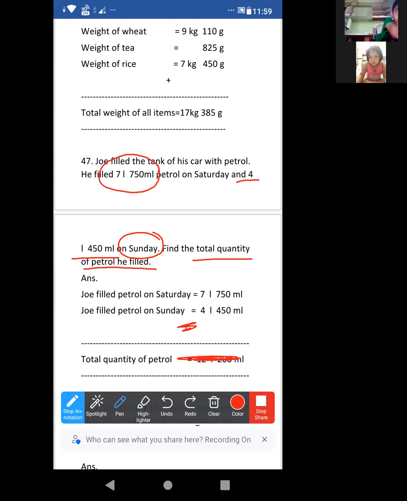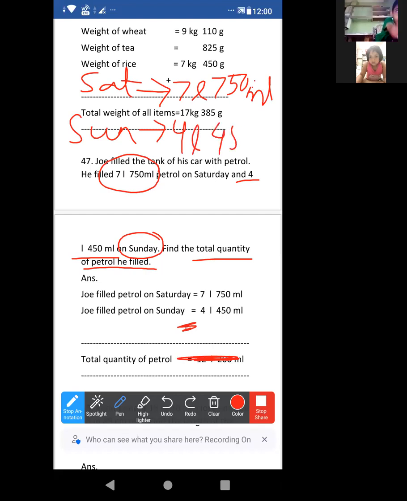The same thing. Look at this. On Saturday, he filled 7 liter, 750 milliliter. On Sunday, he filled 4 liter, 450 milliliter. That means, how much did he fill in these 2 days in total? What to do? We have to just add them.